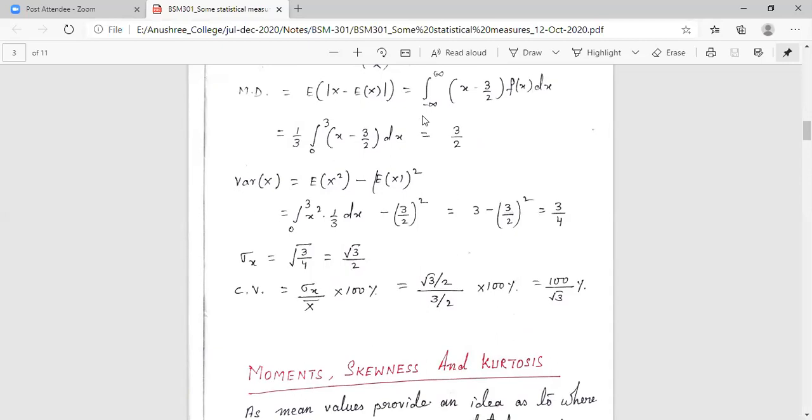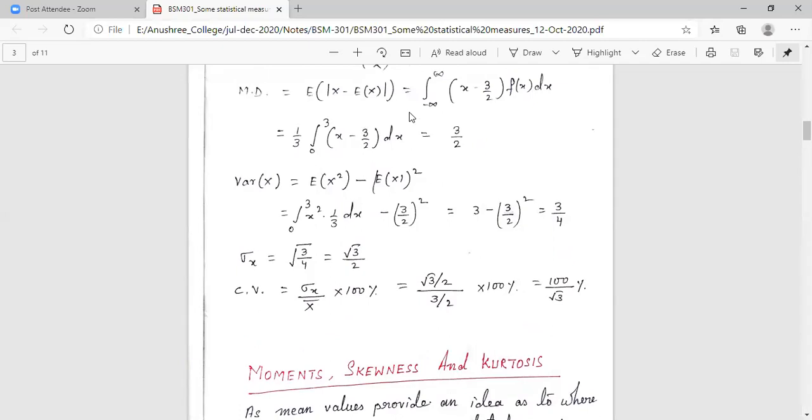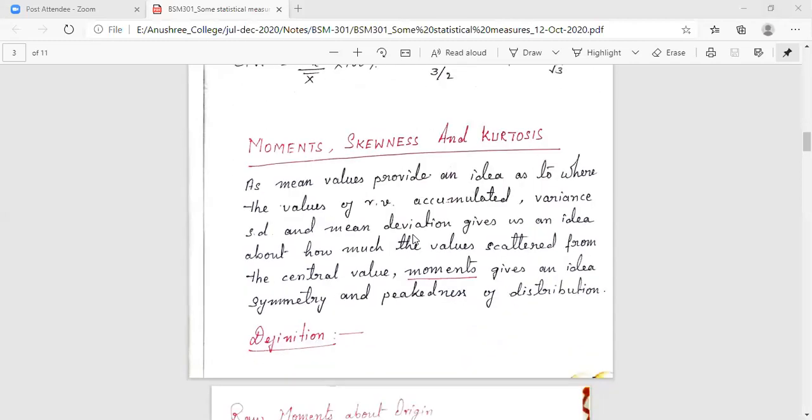Is the difference of these two problems clear to all? I have done one discrete random variable problem and one continuous random variable problem. Is the difference clear to all, how we are going to find the measures? Is there any doubt in any point? No, ma'am. Achha. Next part that we need to move on to is the concept of moments, skewness and kurtosis.